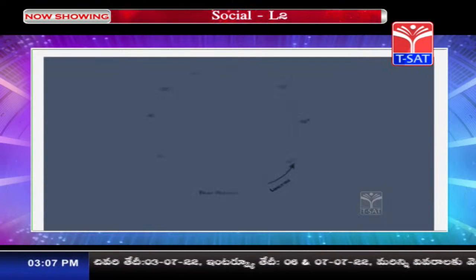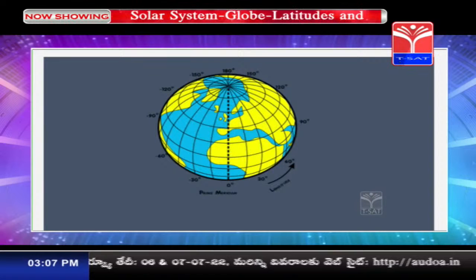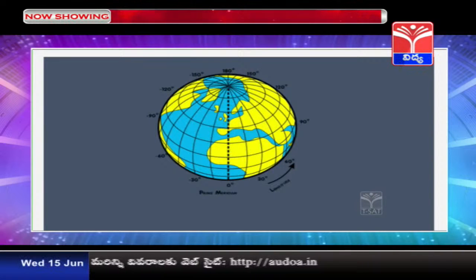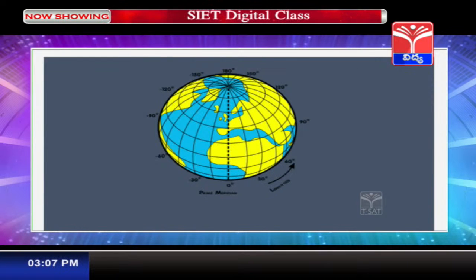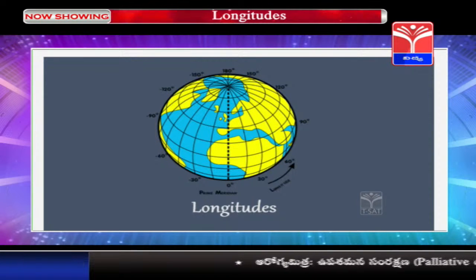Now let us discuss longitudes in detail. Now children, by knowing only the latitudes, it is not possible for us to know the position of a place, because we also have to know how far it is from east to west. And for that reason, the map makers have drawn other imaginary lines from North Pole to South Pole, and those are called longitudes.